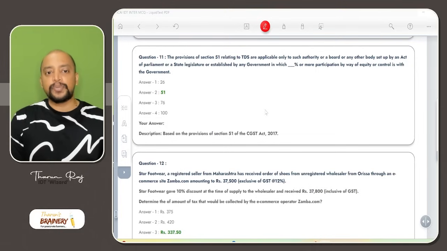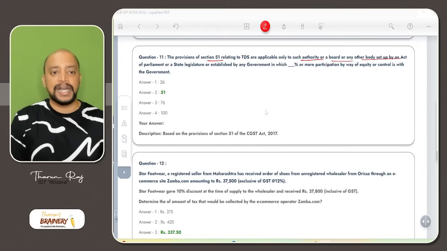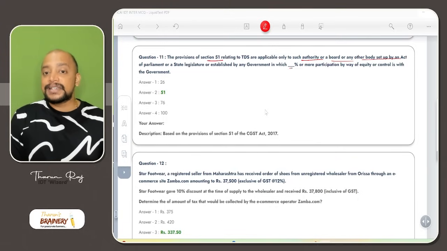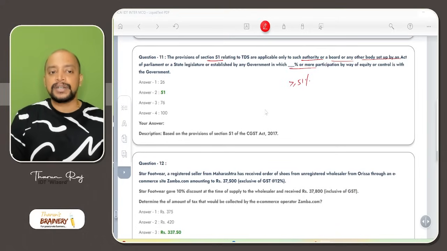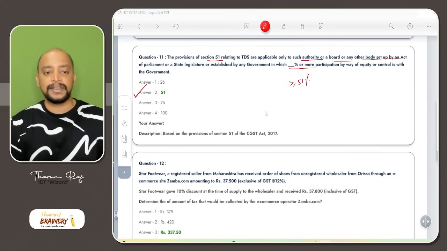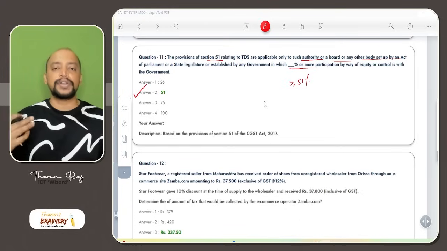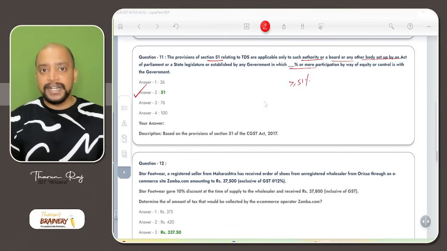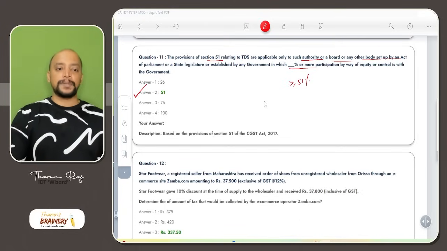Then question number 11. The provisions of section 51 relating to TDS are applicable only to such authority or board or any other body set up by an act of parliament or state legislature in which equity is held, 51% or more, greater than or equal to 51%, by the government. So option B is the answer. Only in case of supply of goods or services to notified recipients, TDS is applicable.